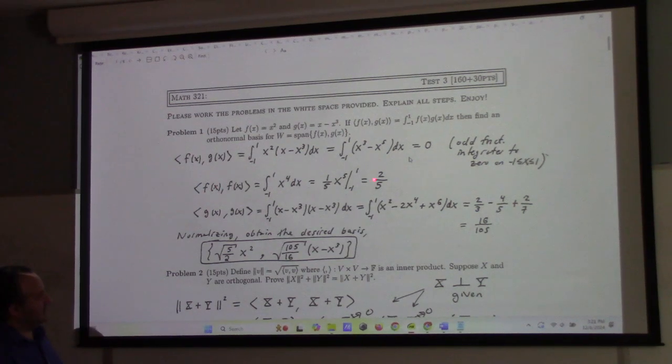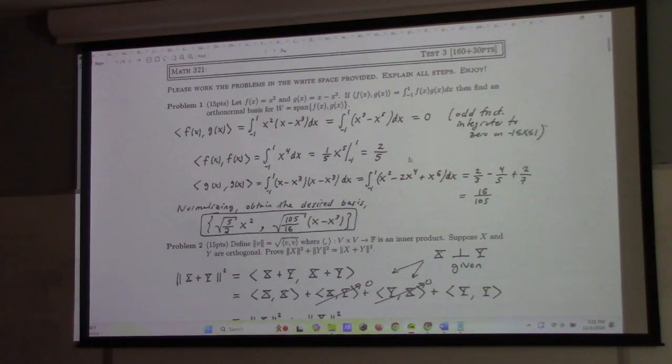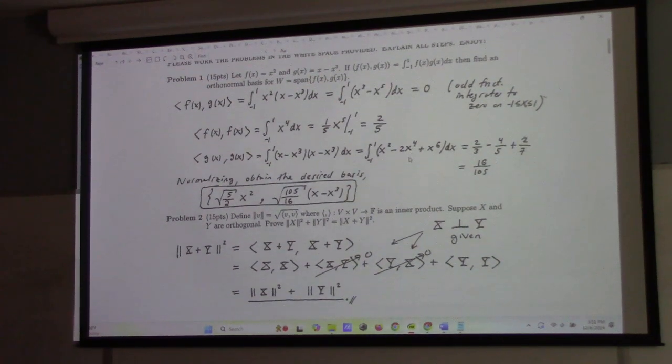So we calculate the length squared, and then we have to divide by the length. Some of you multiplied by the length. Sorry, we have to divide by the length. So to divide by the length is to multiply by the reciprocal of the square root of the length squared, of course. Of course, this could be simplified to the square root of 105 over 4, but I don't care. I guess I care a tiny amount, but not enough to write it.